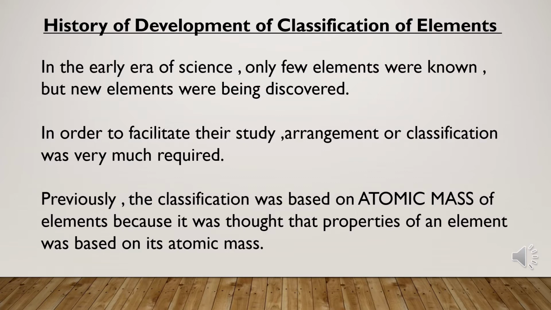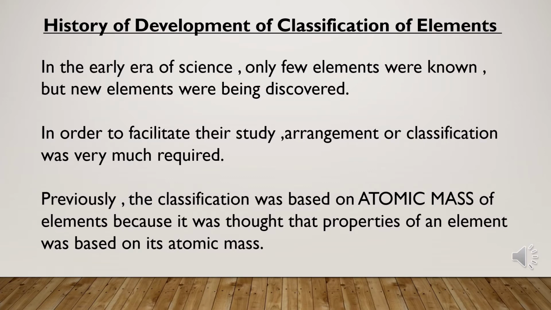The arrangement helps to understand how different elements form compounds, and also the arrangement of the elements makes it easier for scientists to identify their periodicity.